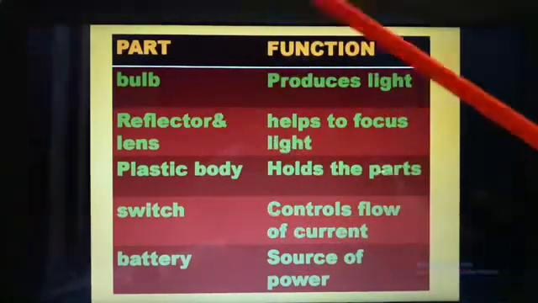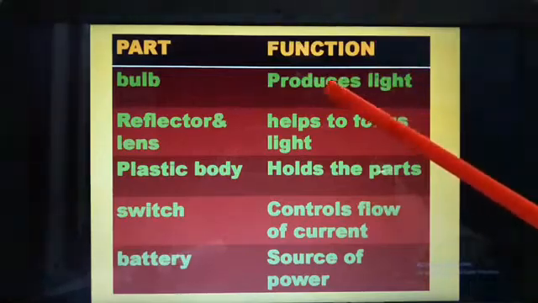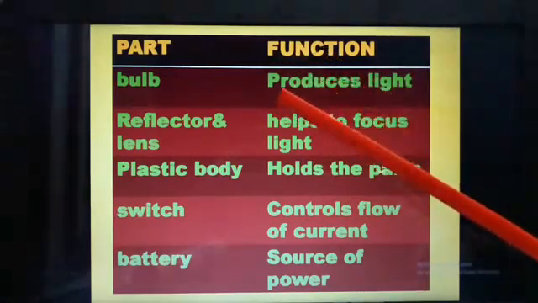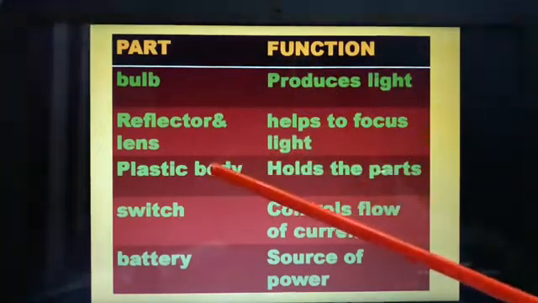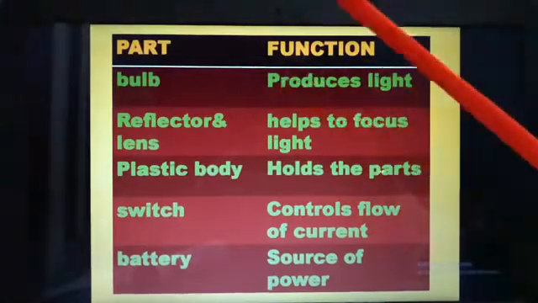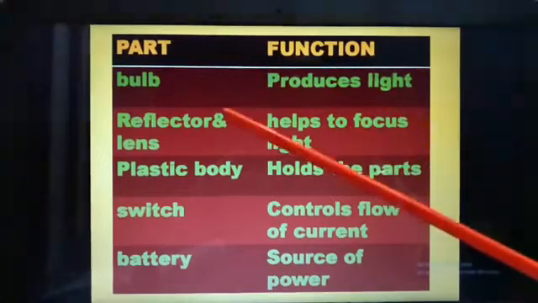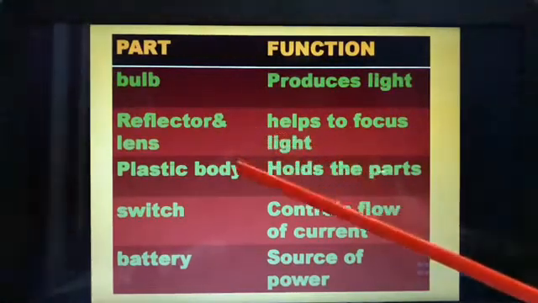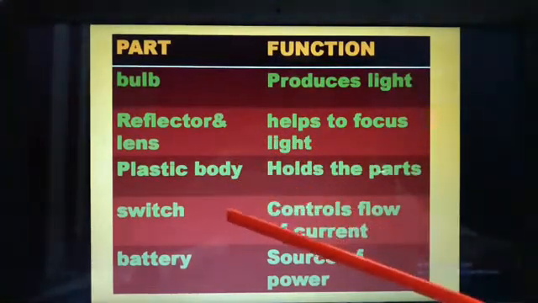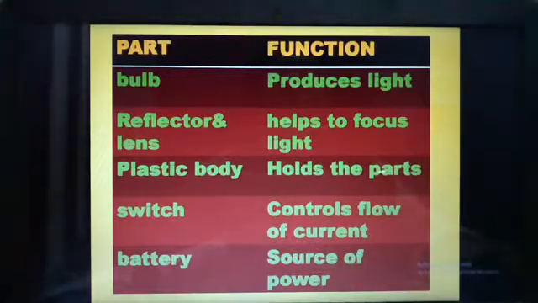These are the parts and these are the functions of the torch, what we studied just now. About the inside view of the torch we have studied. So bulb, what does it do? Produces the light. Reflector and lens help to focus. Plastic body holds the parts. Switch controls the flow of current. Battery, source of power. Okay.